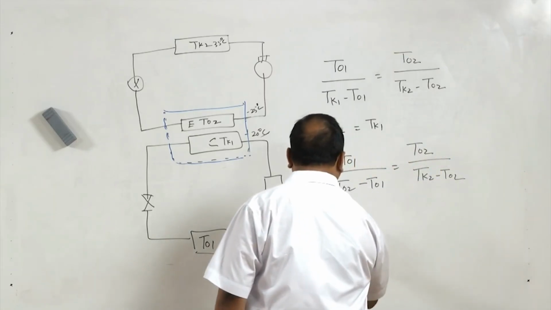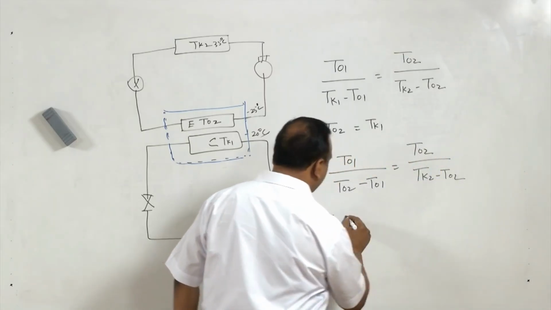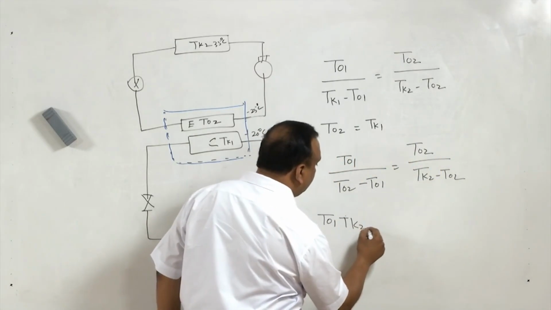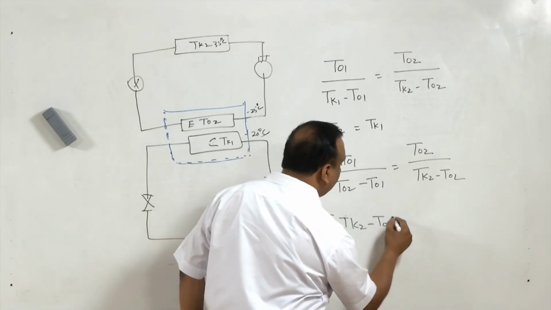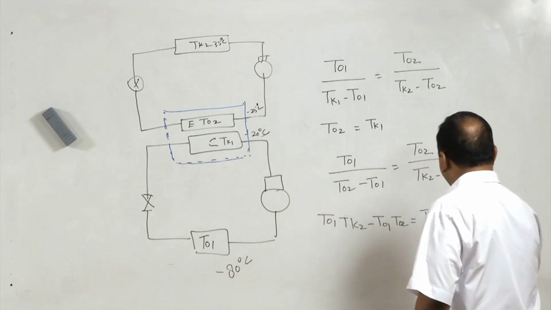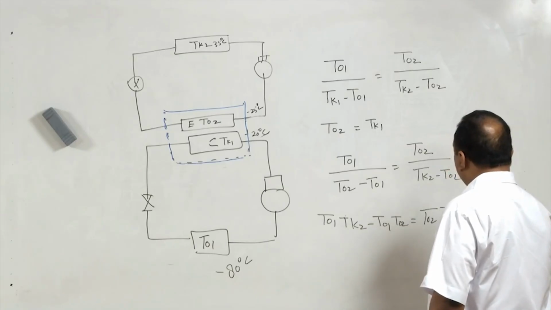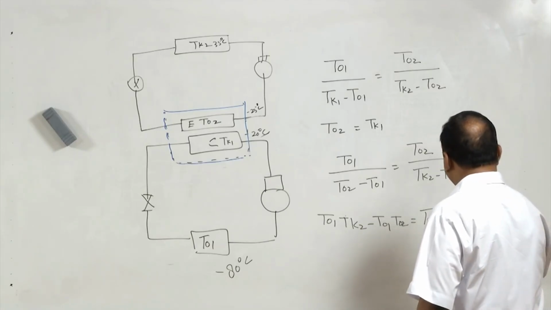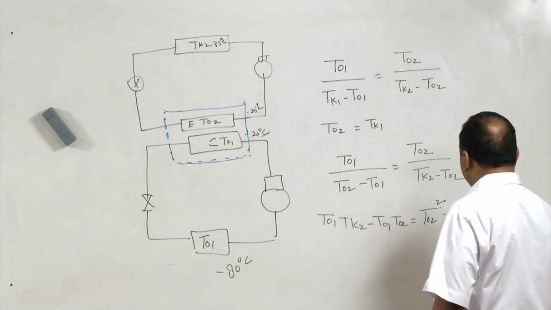Now, we cross multiply: TO1 TK2 minus TO1 TO2 is equal to TO2 squared minus TO1 TO2.